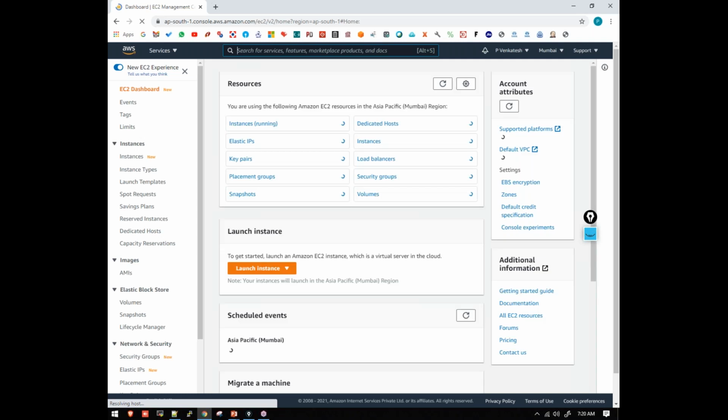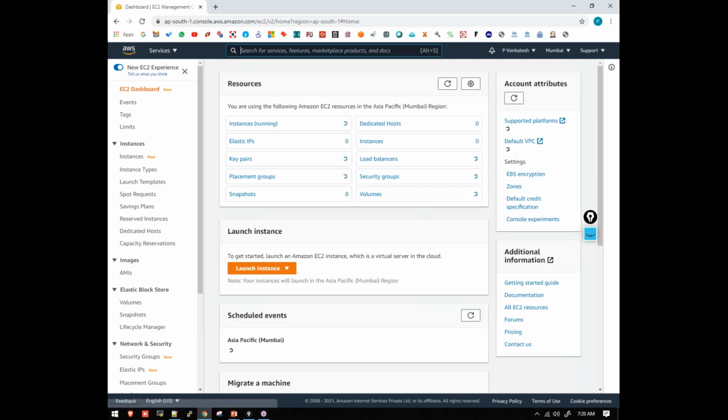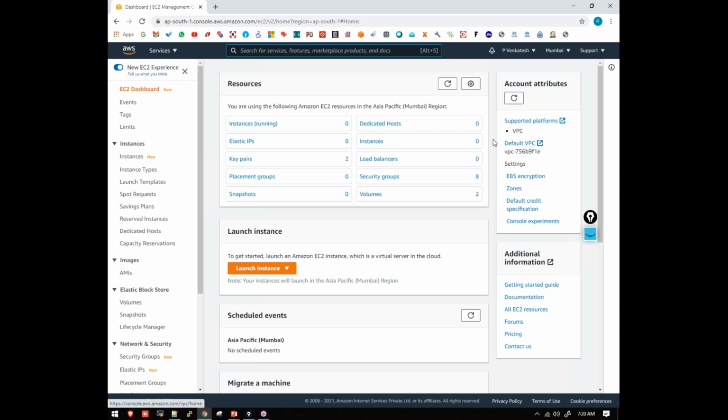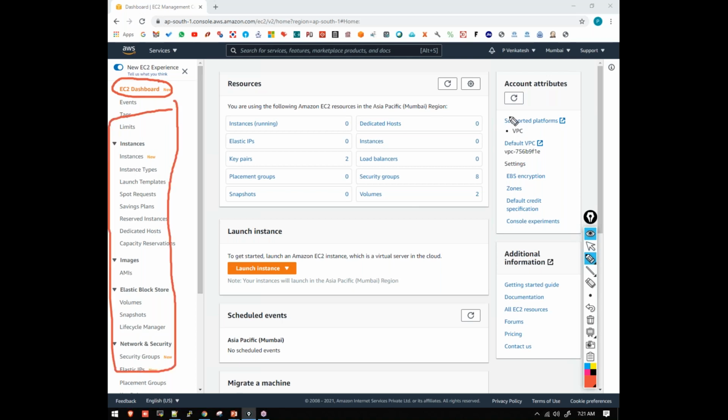This is the EC2 dashboard, which means this is the home page of EC2. There are different options available in EC2. So what exactly does EC2 mean? Let's see some theory.